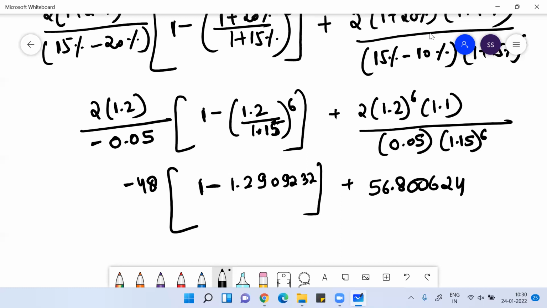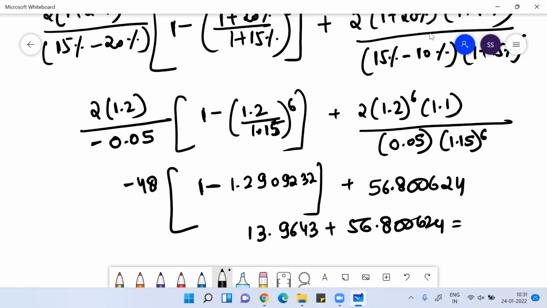Now you can solve this part: 1 minus 1.290932, minus 1, into 48. This is 13.96, 13.9643 something, plus 56.8000624.